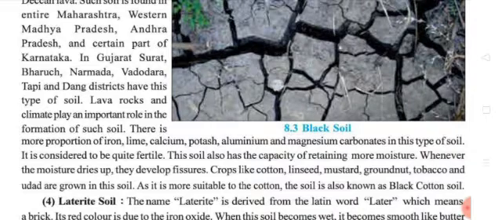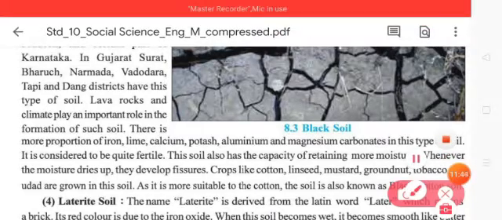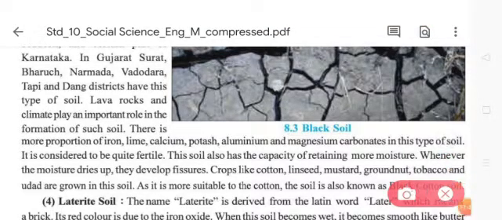In the picture you can see crops like cotton, linseed, mustard, groundnut, tobacco and urad are grown in this soil. As it is more suitable for cotton, this soil is good for cotton cultivation. The soil is also known as black cotton soil. Underline that one.